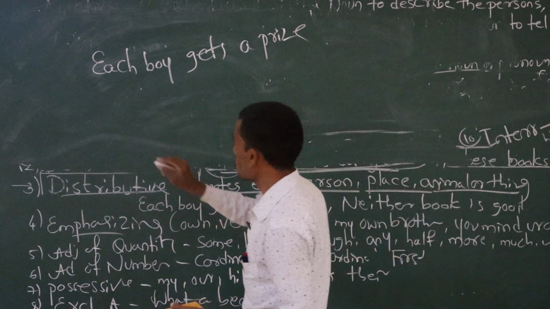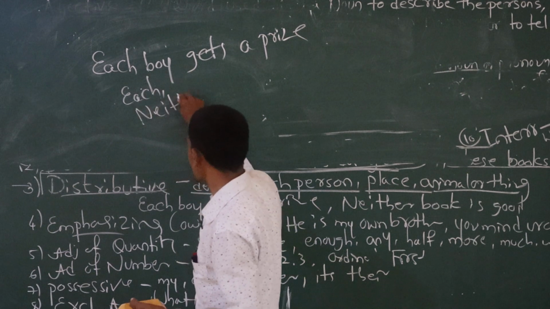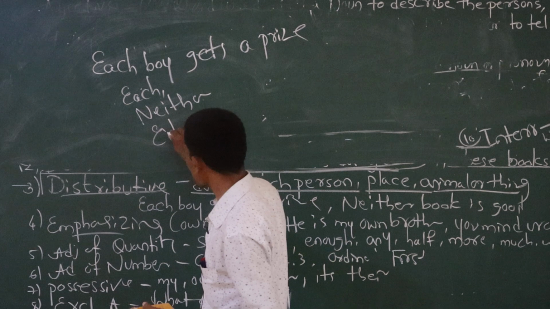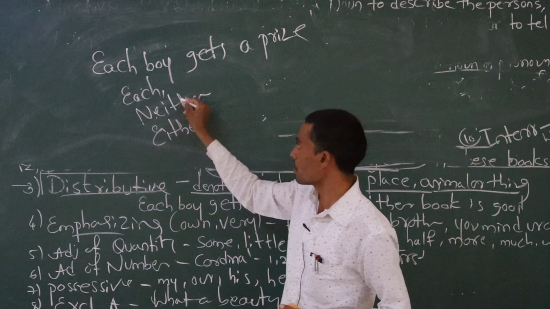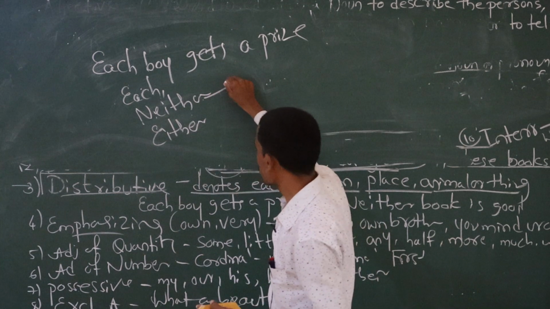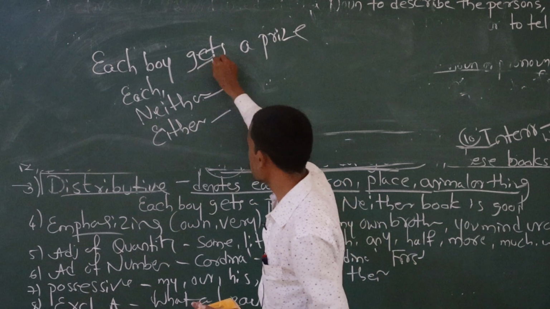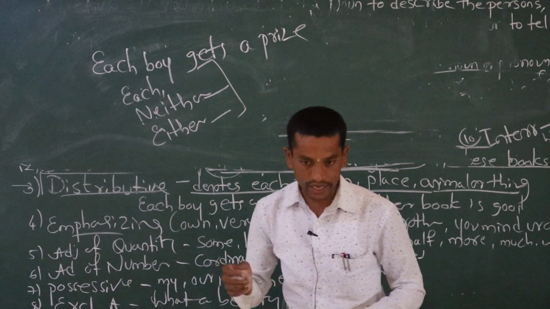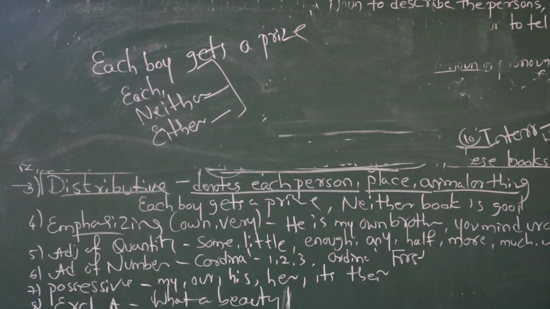Each. So just keep in your mind each, neither, either. These are the clue words of distributive adjective. Neither is negative.